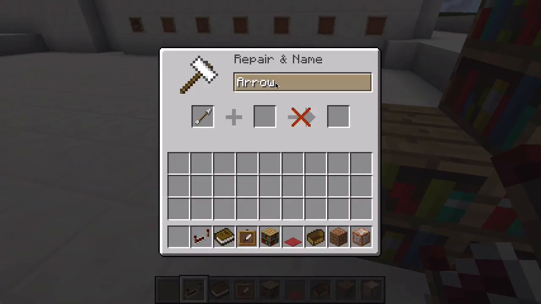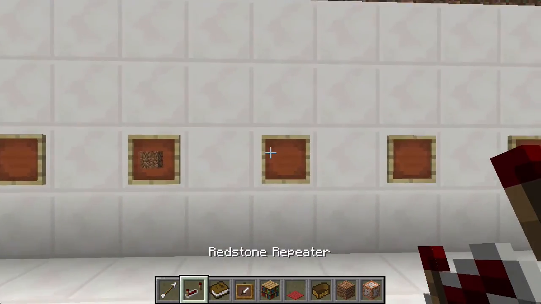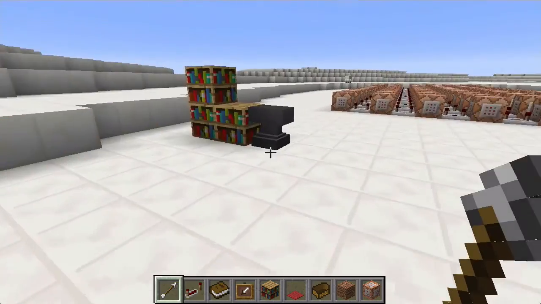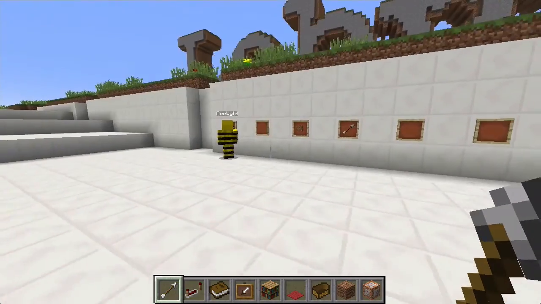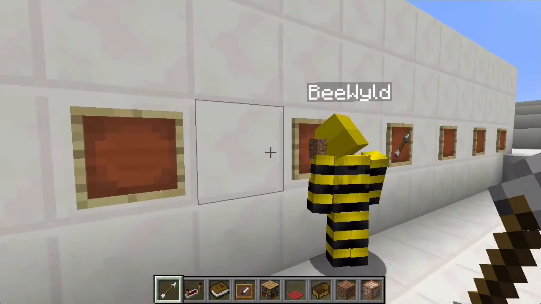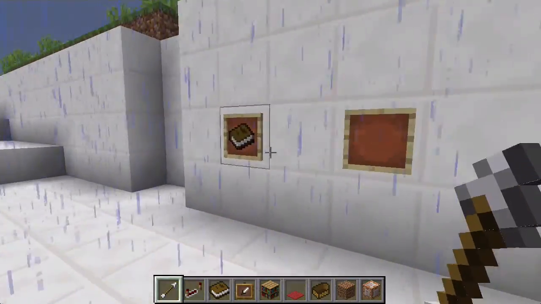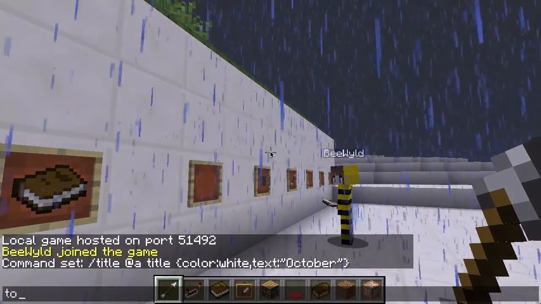Here's an arrow, so what should we call an arrow? Quill. Destiny. Spear of Destiny. Okay, so there's Destiny. Now we can put that up into one of these things, which is a frame. Anvils are interactive blocks too. Book of poems. Soil. How do I move backwards? Just press S. Soil. Destiny. And it's rain. We've got different ways of doing this.